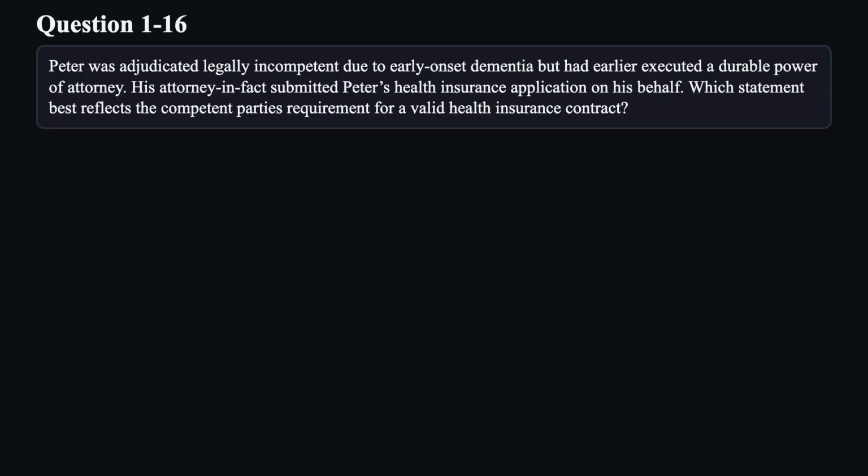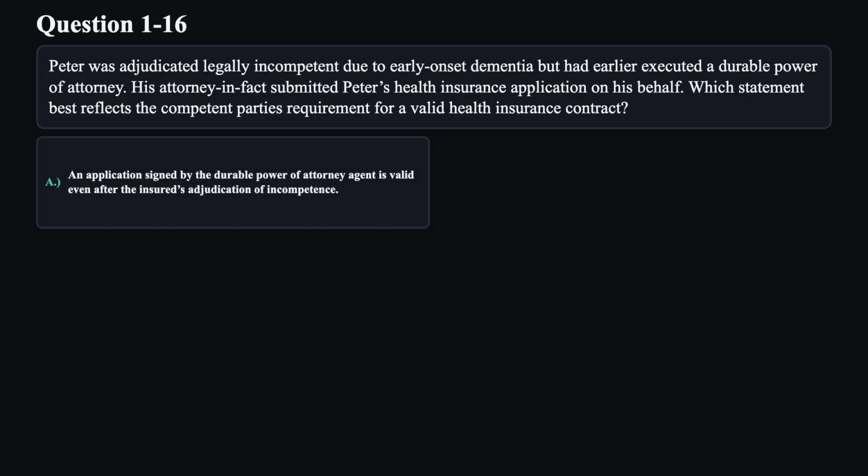Question 16. Peter was adjudicated legally incompetent due to early onset dementia but had earlier executed a durable power of attorney. His attorney-in-fact submitted Peter's health insurance application on his behalf. Which statement best reflects the competent party's requirement for a valid health insurance contract? A. An application signed by the durable power of attorney agent is valid even after the insured's adjudication of incompetence.